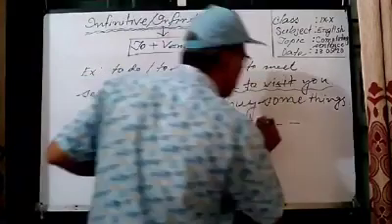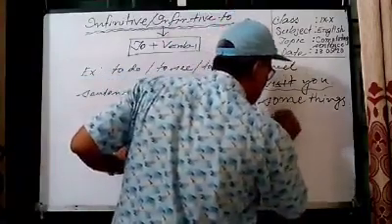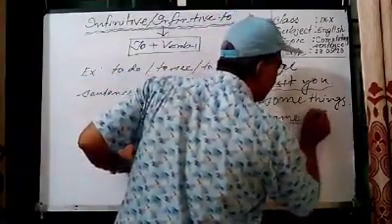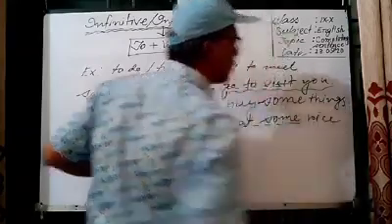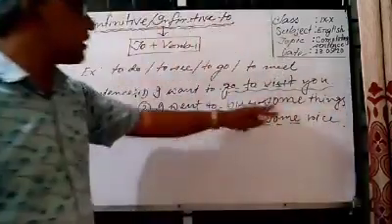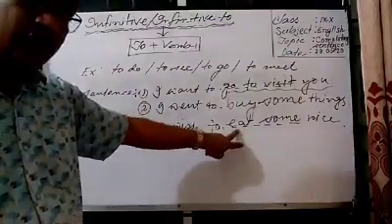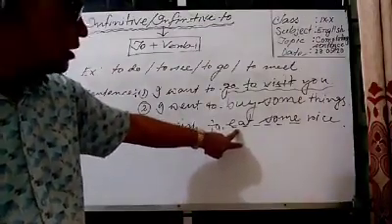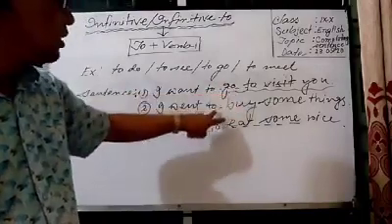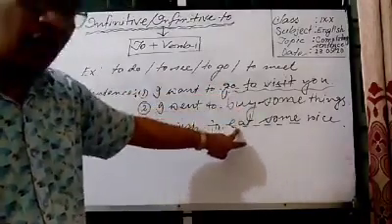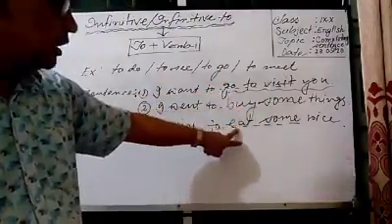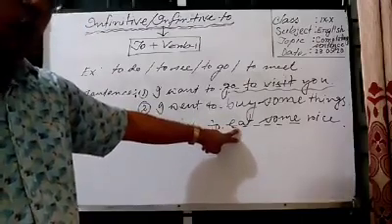eat some rice. I wish to eat some rice. Here after to you can see a verb eat, and it is in the present form. Like go, like buy, eat is also in the present form, or it is verb 1.